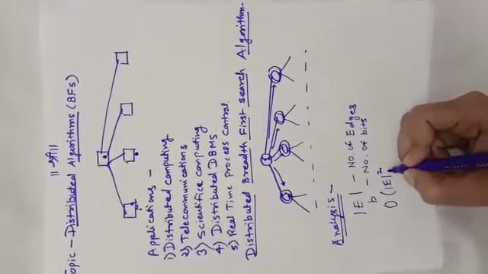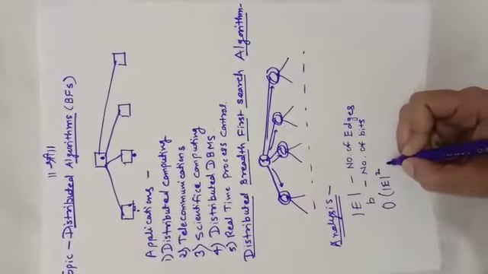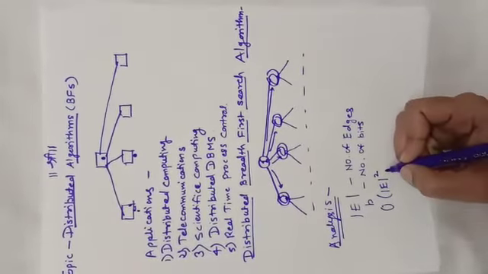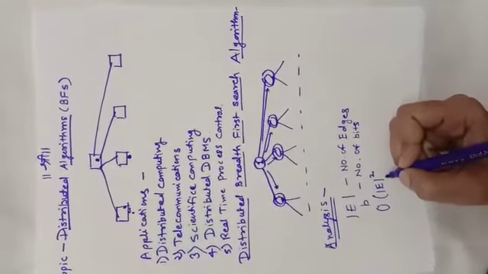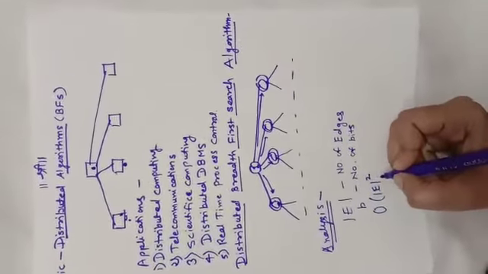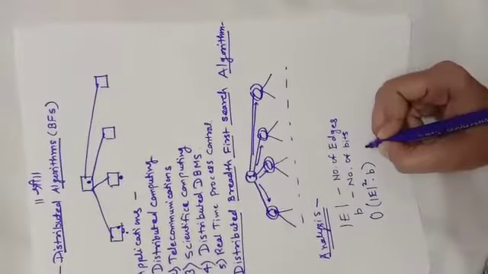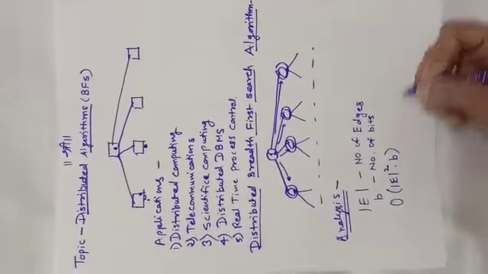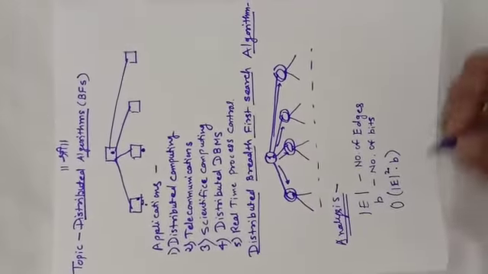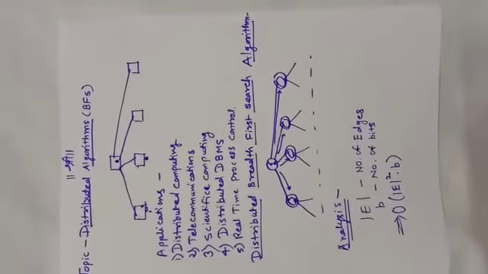Because you are going to consider it with multiple things. Either it will be considered as n number of edges, so we are going to consider it as square and multiply by bits. Either you can write this or directly E into B. That is the time complexity of your BFS algorithm.